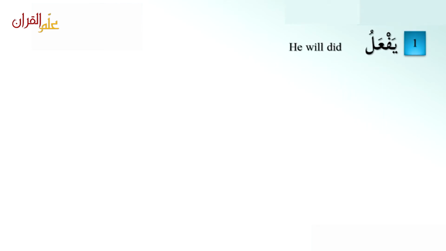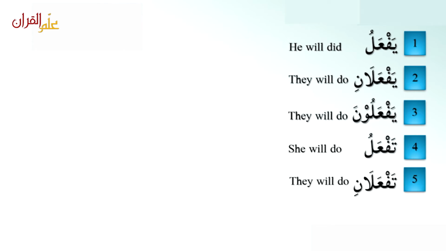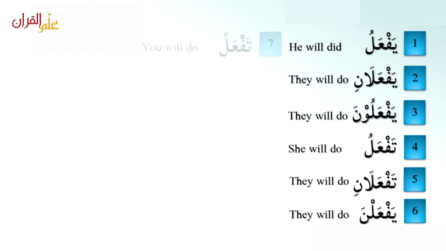يفعل, he will do. So we will only translate the future tense. يفعل, he will do. يفعلان, they both will do. يفعلون, they all will do. تفعل, she will do. تفعلان, they both will do. يفعلن, they all will do.